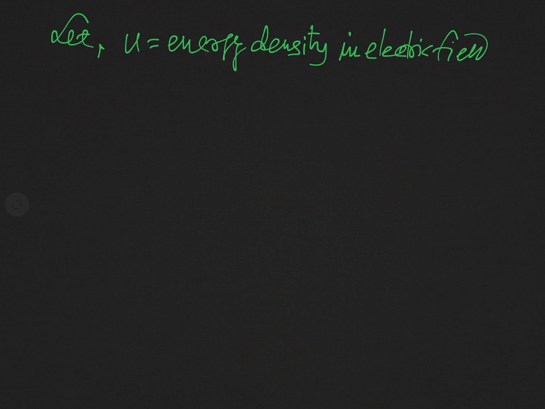When you say this is electric energy density or energy density, it means this is electric energy per unit volume.